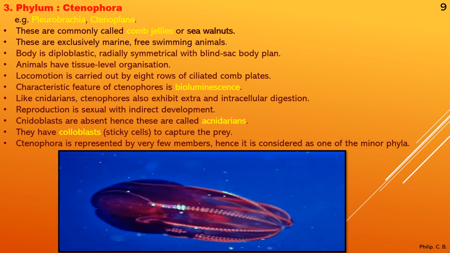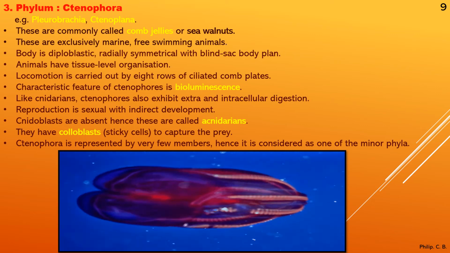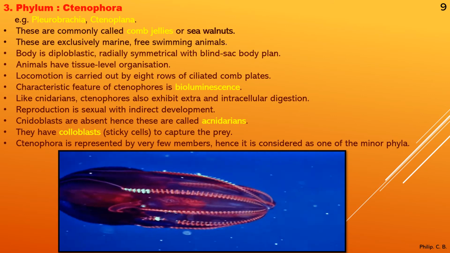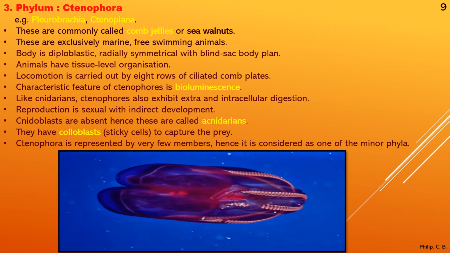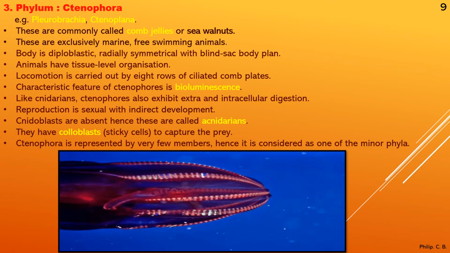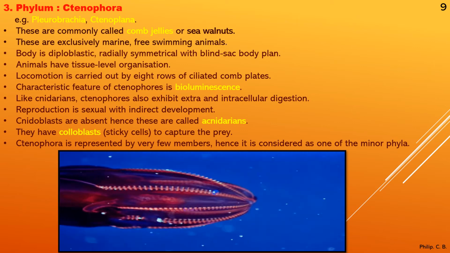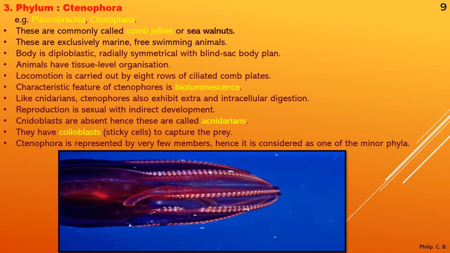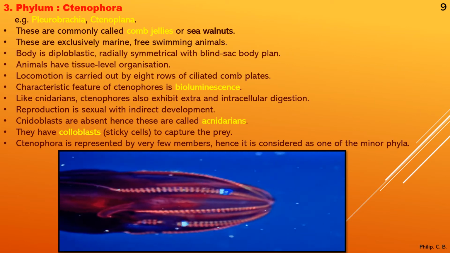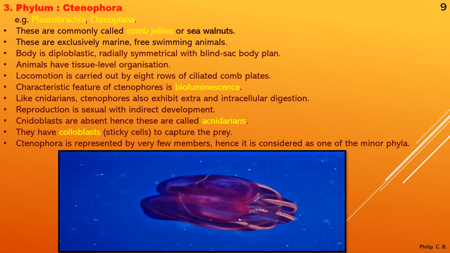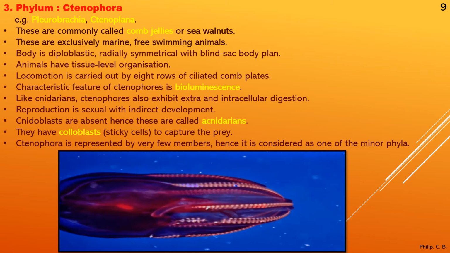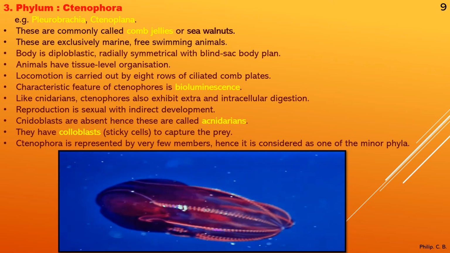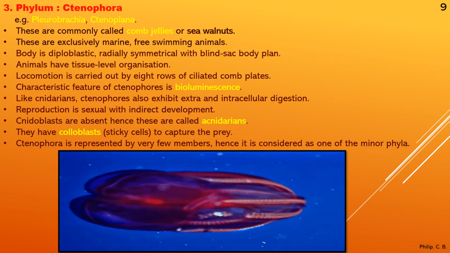Next, locomotion is carried out by 8 rows of ciliated comb plates. So there are 8 rows of comb plates present, hence the name comb jelly, which helps in movement and locomotion. Next, a characteristic feature of ctenophores is bioluminescence. What does that mean? It glows. You can see here also in the moving animation it is glowing, right? This is one of the features, bioluminescence. Luminescence of Ctenophora, that is in Pleurobranchia and Ctenoplana.